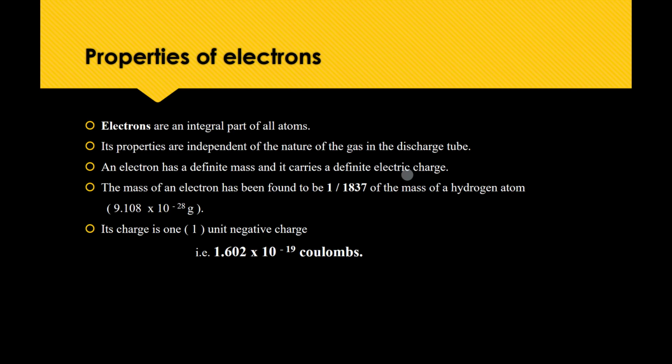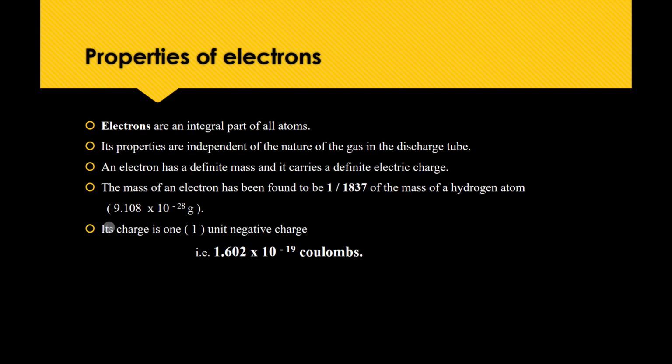Next, the mass of an electron has been found to be 1/1837 of the mass of a hydrogen atom, that is 9.108 × 10^-28 grams.